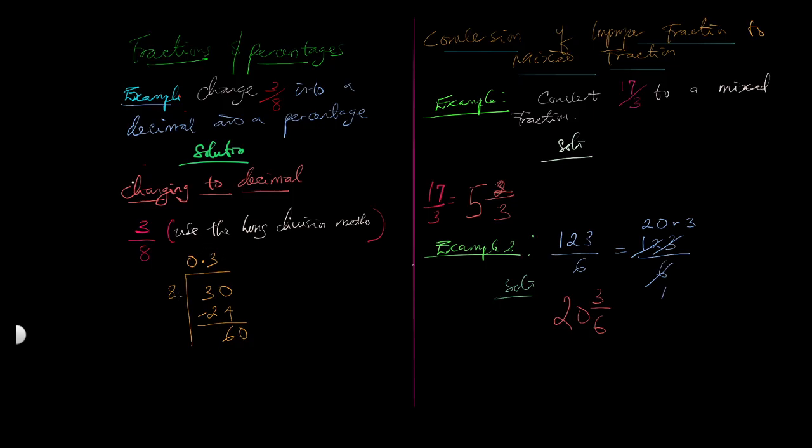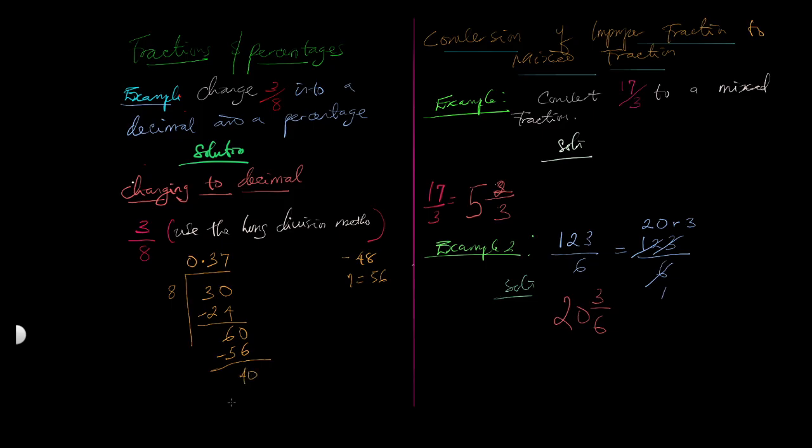Now say 8 comes into 60. How many times? 8 times 6 is 48. 8 times 7 is 56. So that will be 7 times. You write the 7 up here. Now 7 times 8 is 56. We subtract. 60 minus 56, that will be 4.